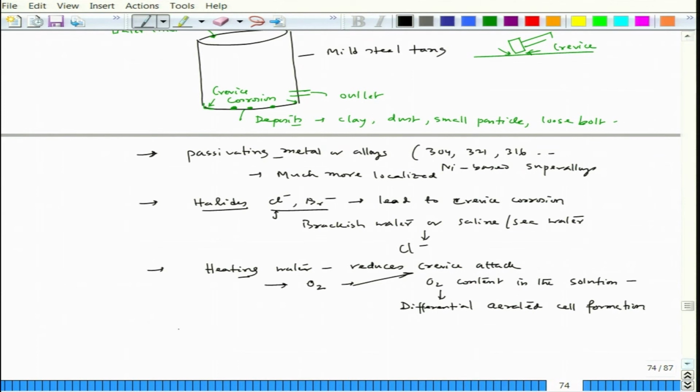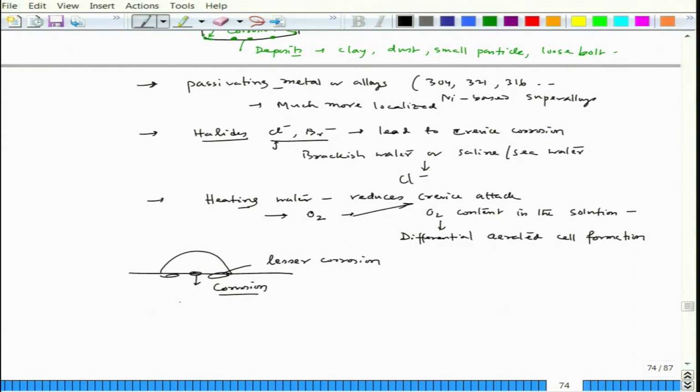For example, if we recall the water droplet corrosion effect, we saw that the center part will have corrosion, but the outer part has less corrosion. It is wrong to say it does not have corrosion; rather, I would say lesser corrosion, and it relates to the differential aerated cell.